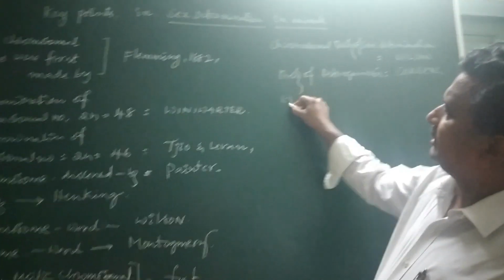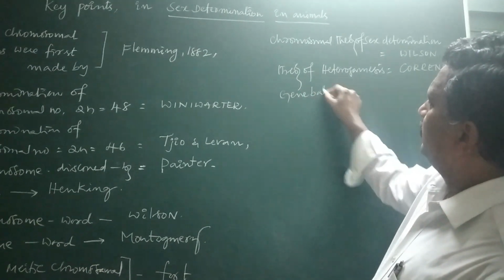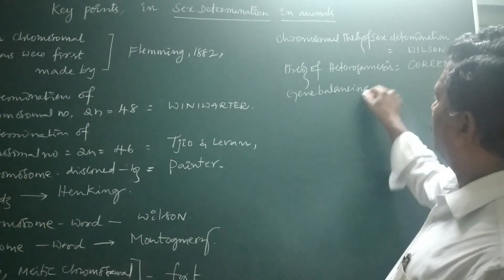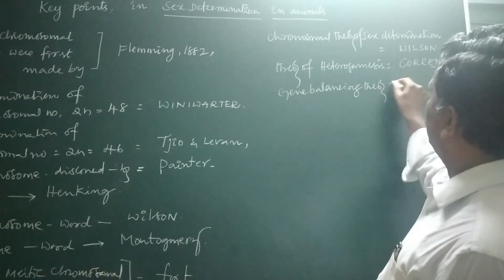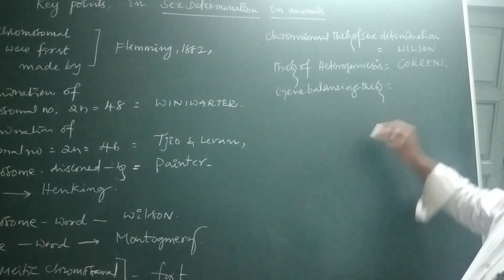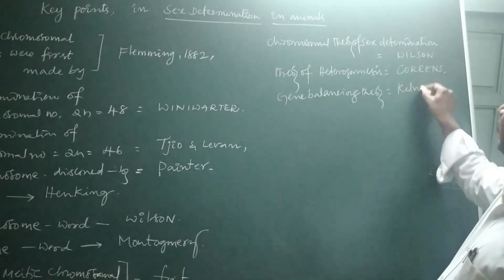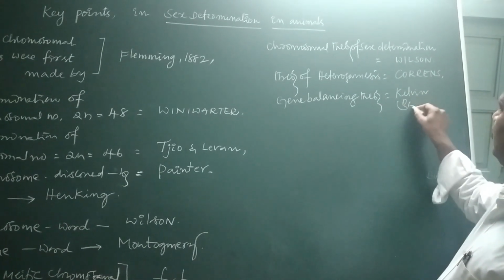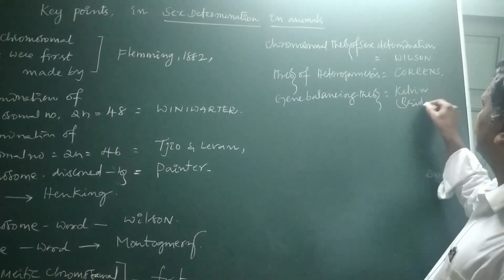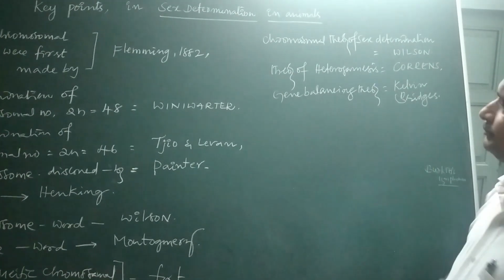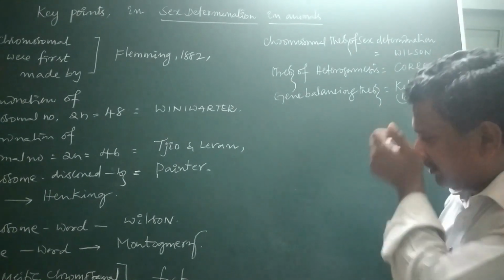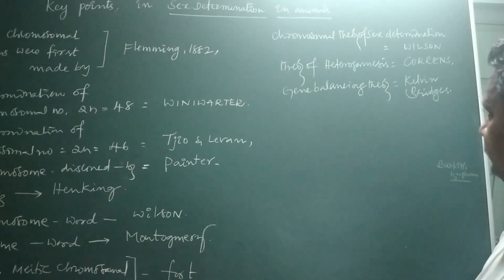Gene balancing theory was given by Calvin Bridges. So like that, under chromosomal theory,